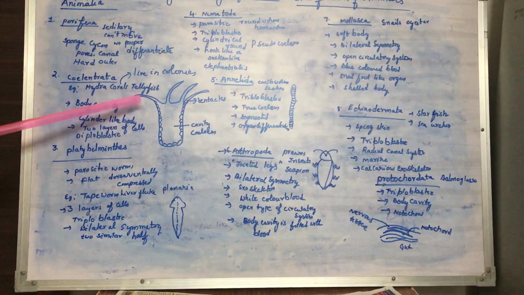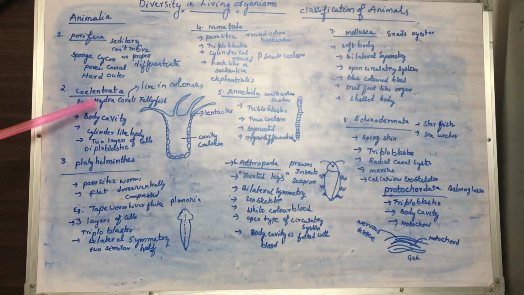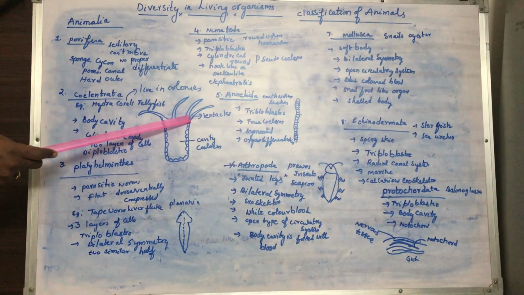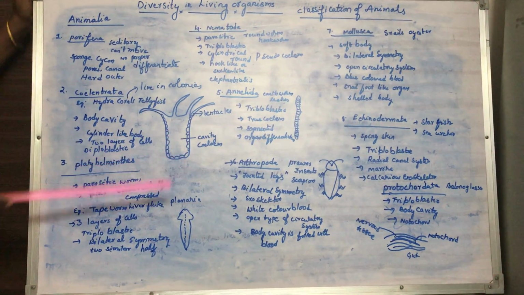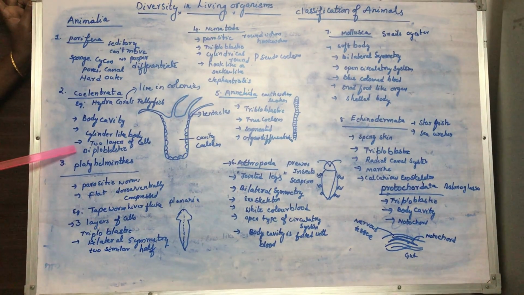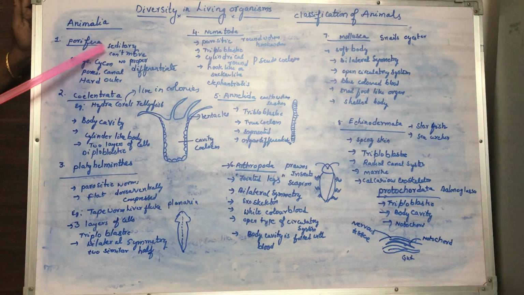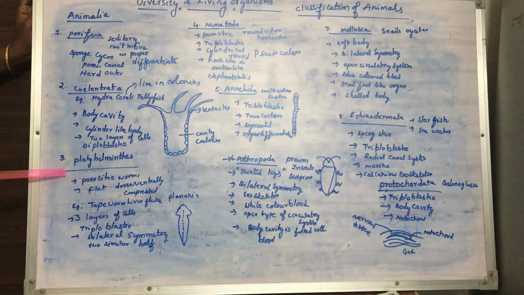The best example, almost all of the corals live in colonies, and they move with the help of these tentacles, and they capture food with the help of the tentacles. They have a body cavity called coelom, and two-layered cells we call diploblastic. And no differentiation is seen in Porifera. The next major group is Platyhelminthes.